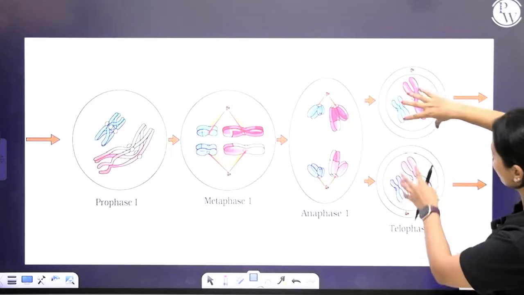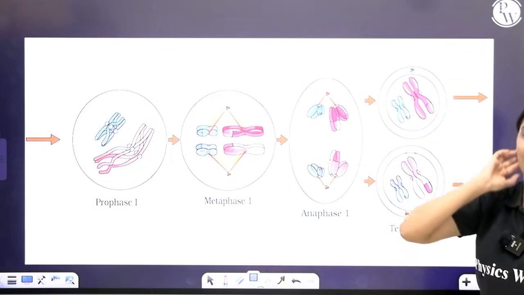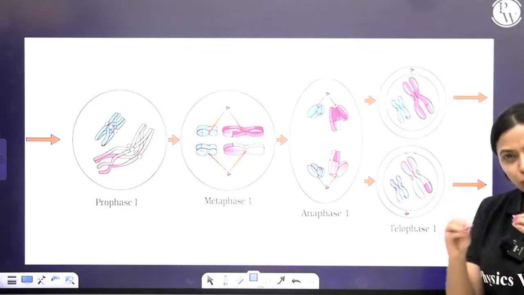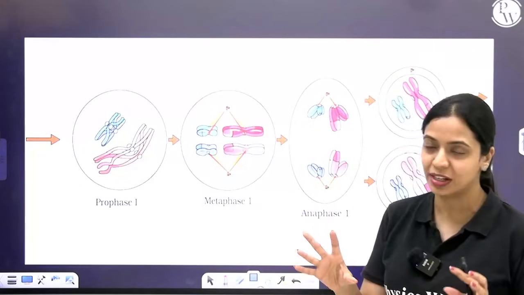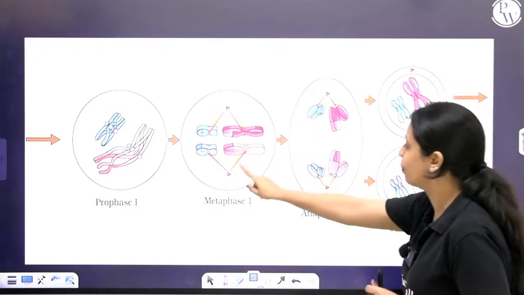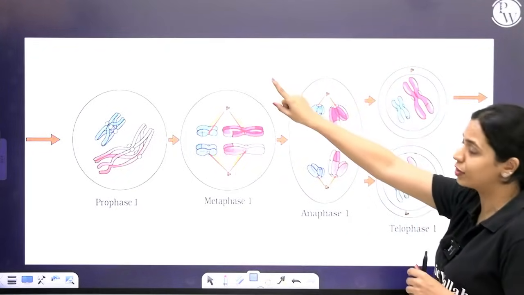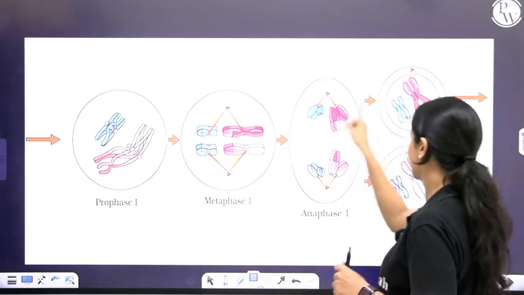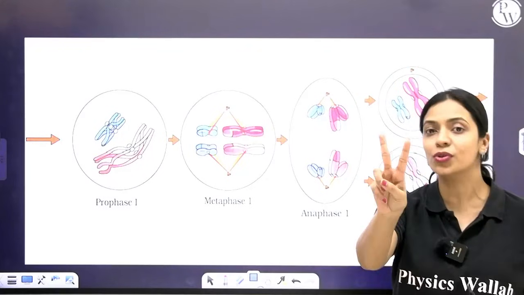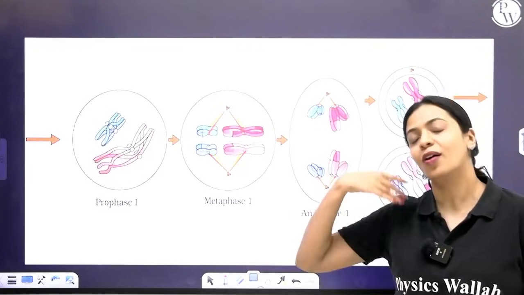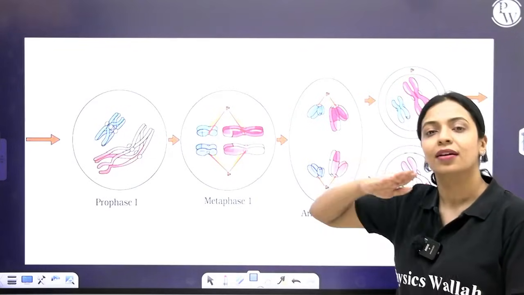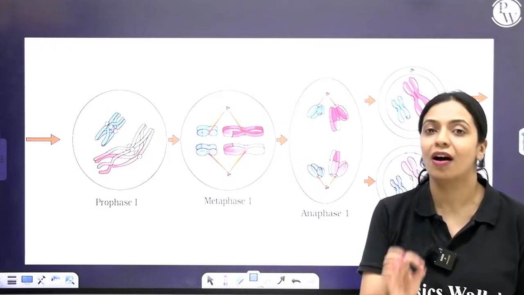And then you have telophase 1, where, similar to how it happened in mitosis, DNA will decondense, not fully decondense, because again meiosis 2 has to happen. To a small extent, it will decondense, nuclear envelope will reappear, other organelles will reappear, all of that will happen during telophase. I want you to notice how the number of chromosomes has reduced. Initially, we started off with 4. There's 4 here, crossing over happened, metaphase happened. I want you to notice how in these daughter cells that you got after meiosis 1, there are 2 chromosomes in each cell. So the reduction in the number of chromosomes has already happened. It's already a haploid cell. But further reduction to 1C condition will happen after meiosis 2.